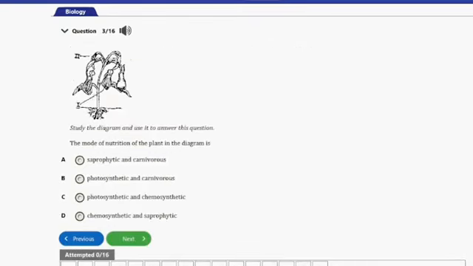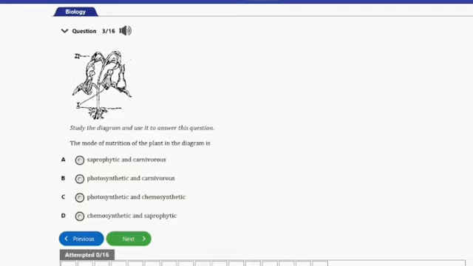So let's go ahead and consider the next question, guys. So we have a diagram here, and the question says the mode of nutrition of the plant in the diagram is A. Saprophytic and carnivorous, B. Photosynthetic and carnivorous, C. Photosynthetic and chemosynthetic, D. Chemosynthetic and saprophytic. So guys, the answer to this question is option B here, photosynthetic and carnivorous.